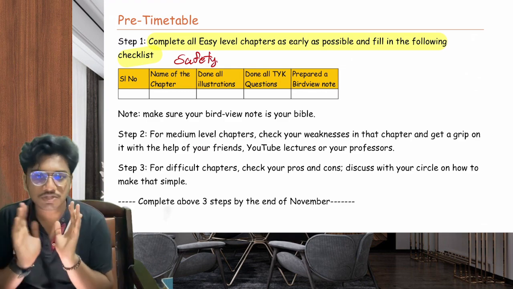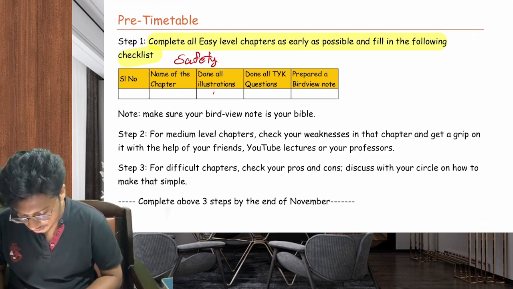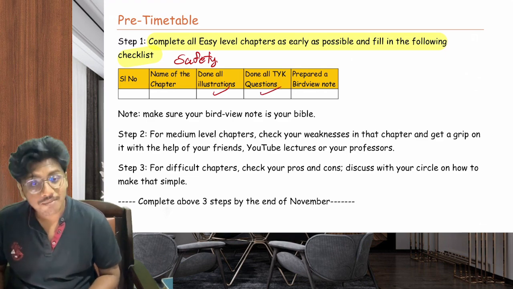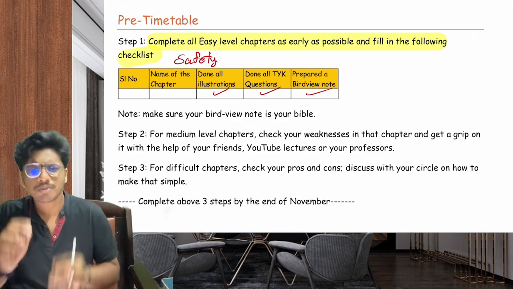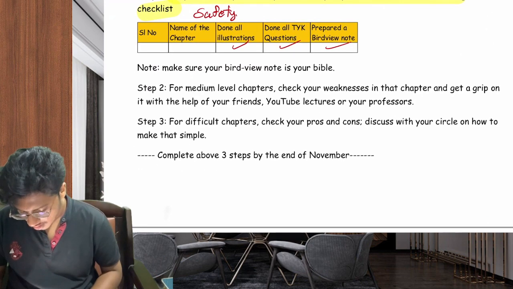See, you need to have safety precautions, right? That's the first step. Fill the chapter. If you've done all the illustrations, put a tick mark. If you've done all your Test Your Knowledge, put a tick mark. If you have prepared a bird's-eye view note, put a tick mark. You prepare it on your own on an A4 sheet.